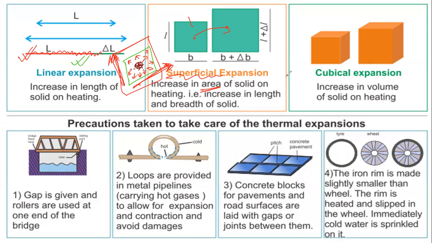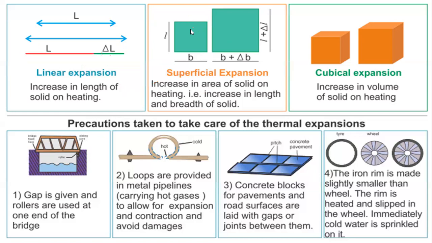And then lastly, we have to understand cubical expansion. So what is cubical expansion? When we try to understand cubical expansion, we observe that if a block of metal is taken in such a way that it is a very thick one, like this kind of thing. Here I had said a thin sheet of metal.